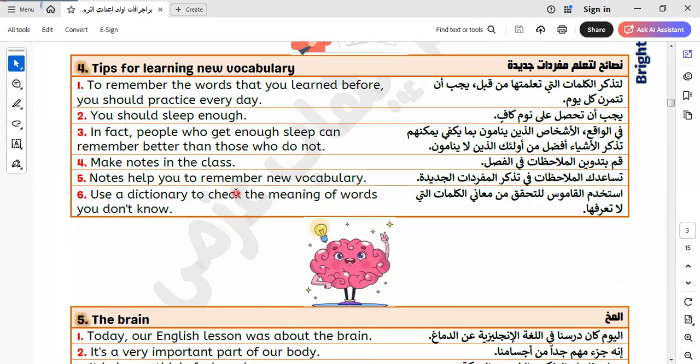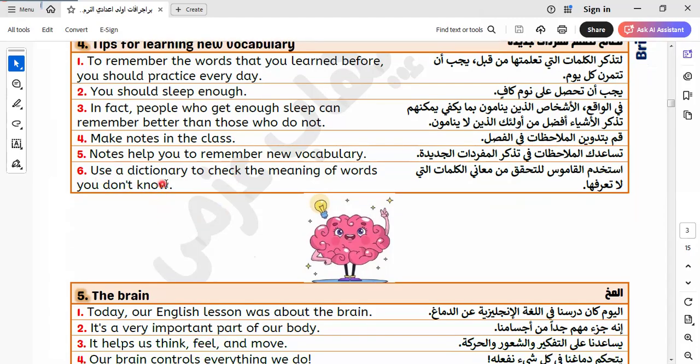If we are students, we learn to grow up, or to improve ourselves in education, and as teachers, we need to have more and more information to teach the students well. Okay, both need learning and need to learn more and more. Students and teachers both. Use a dictionary to check the meaning of words you don't know.